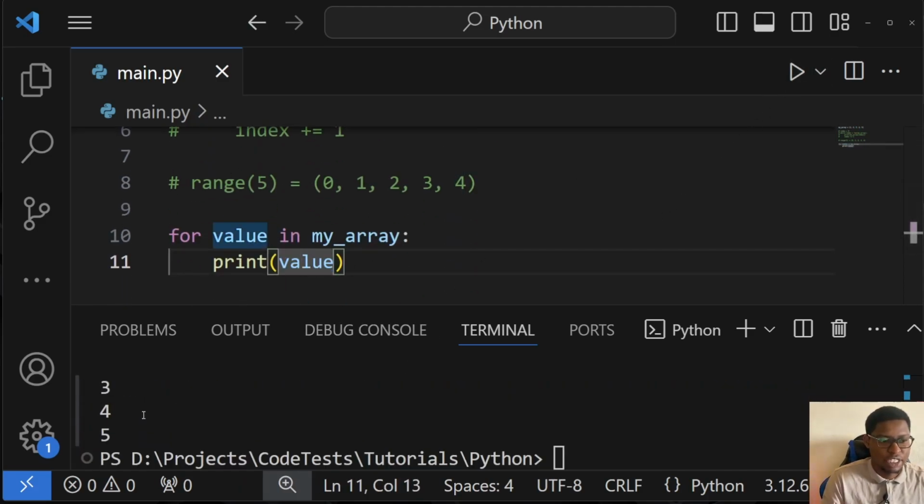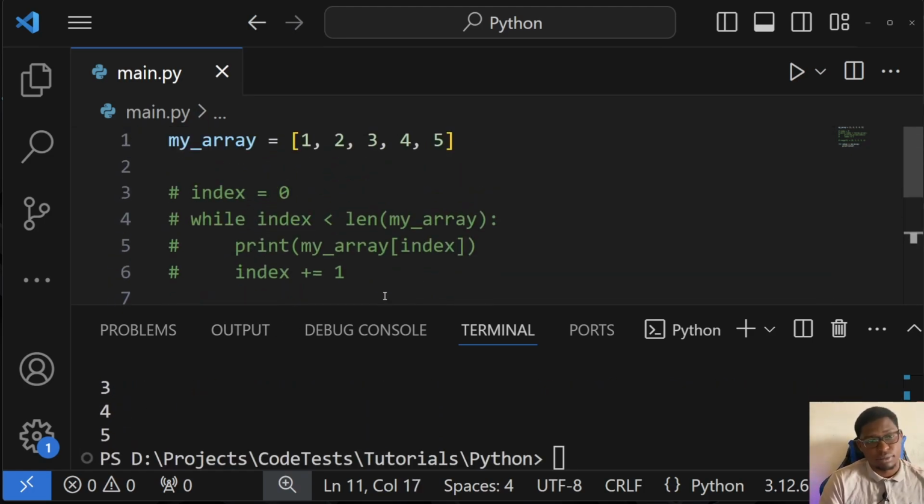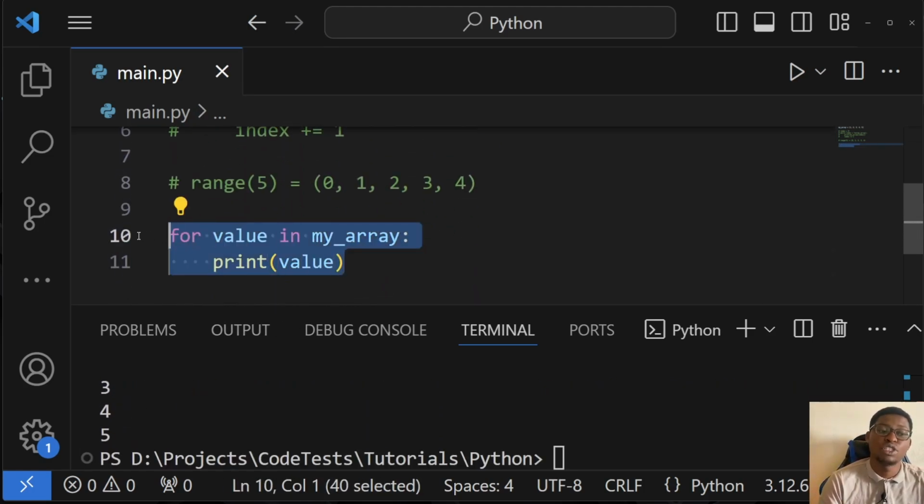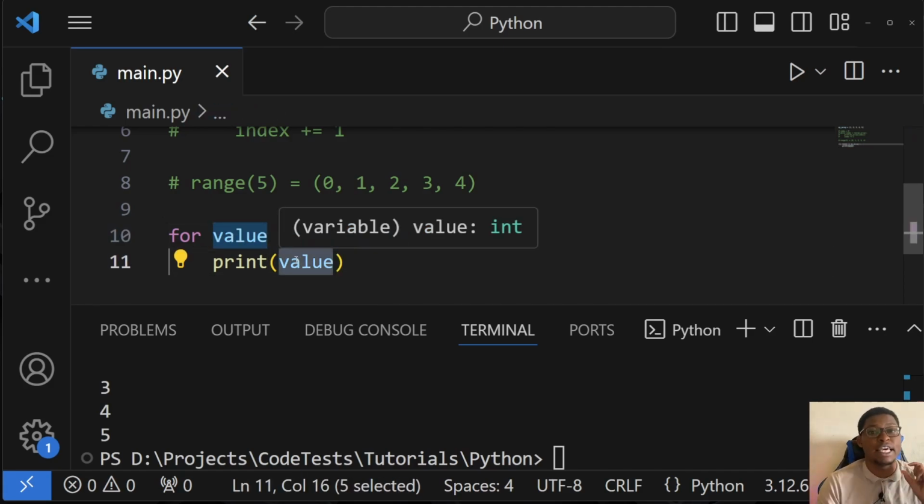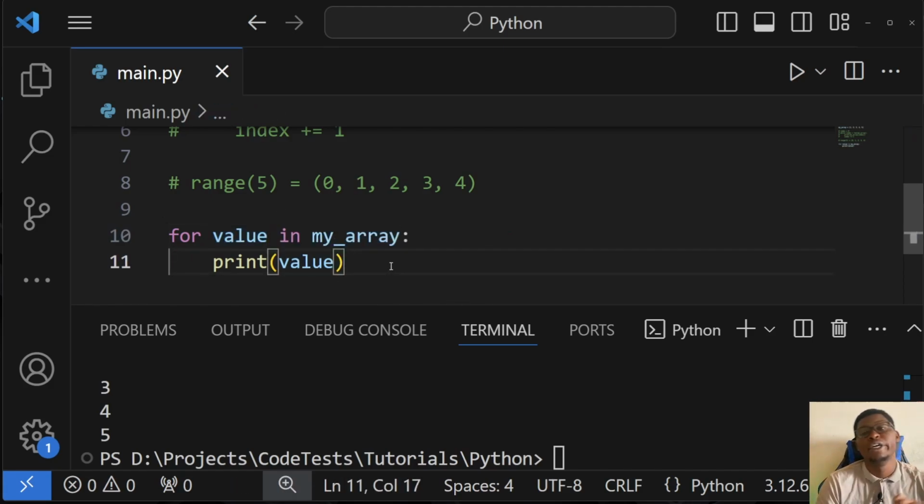It will also print 1, 2, 3, 4, and 5. So this is also another way that you can use the for loop. It basically picks from the array and picks each value as they follow one another. But in this case, we'll only have the value and will not have the index of that value. Okay, so that's a for loop.